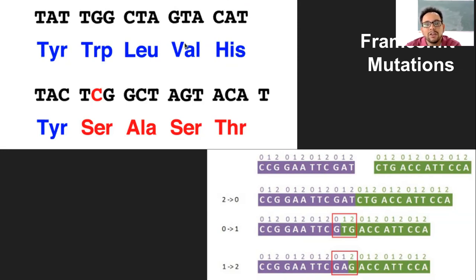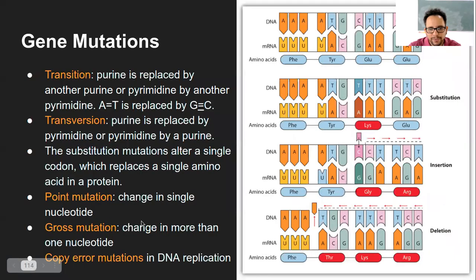Or in another scenario, like you're saying, this second codon is mutated and this CAT codon, the last one, is mutated. So instead of these 2 amino acids, there will be something else. So these are all gross mutations. If it is a single nucleotide, whether here it's a single change and here also a single change, these will still be called individually point mutations. Gross mutation is more than one nucleotide, can happen at one place, can happen at 2 places, or so on. So that is gross mutation.